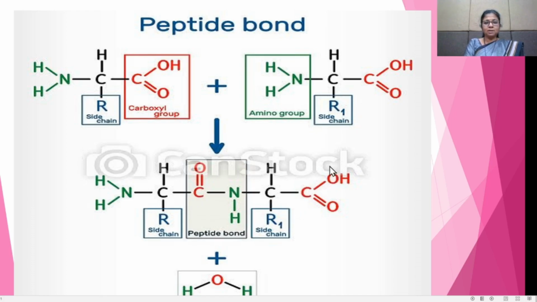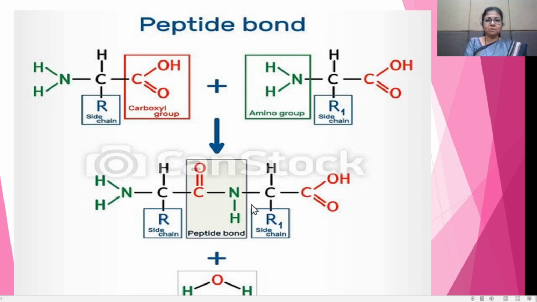Also in this polypeptide chain, in this dipeptide, the end having the free NH2 group is called the N terminal, and the end having the free carboxylic acid is called the C terminal.